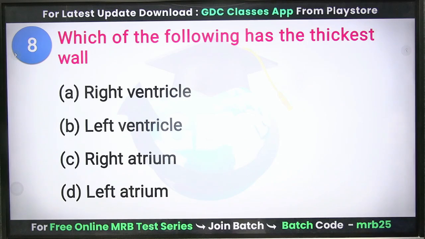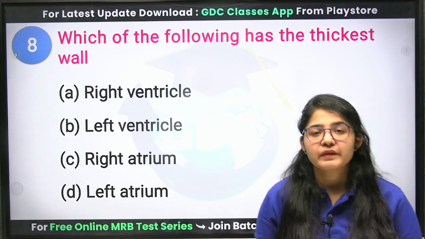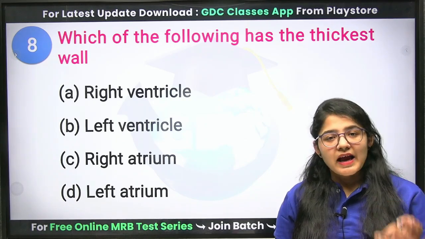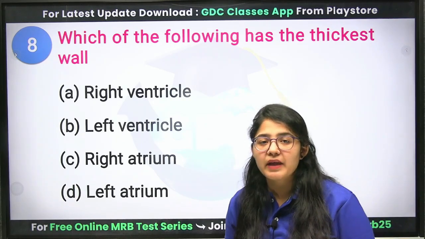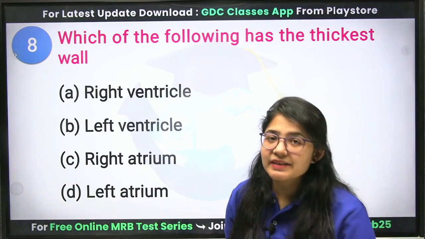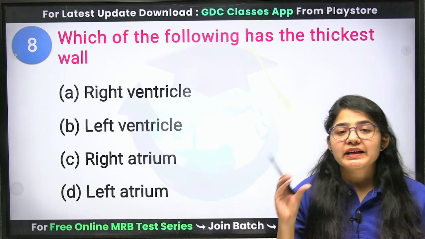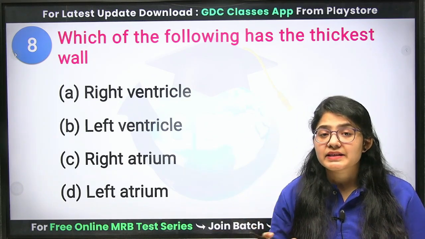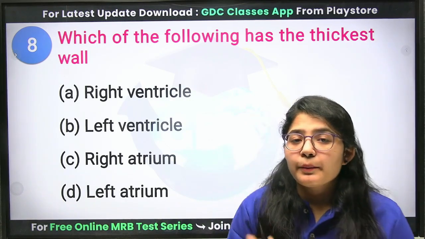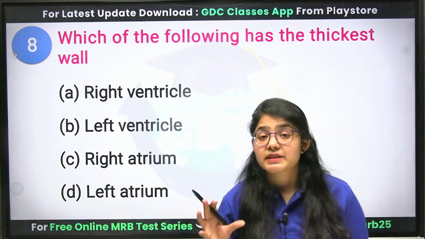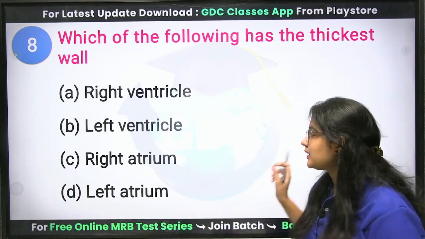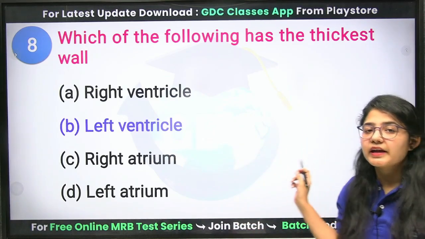Which of the following has the thickest wall? Okay, we have 4 chambers: right atrium, right ventricle, left atrium and left ventricle. Let me tell you, the left ventricle has the thickest wall because it needs a lot of energy to pump the blood throughout your body. Clear? The left ventricle has the load to pump the blood to all body parts. So the left ventricle has the thickest wall.